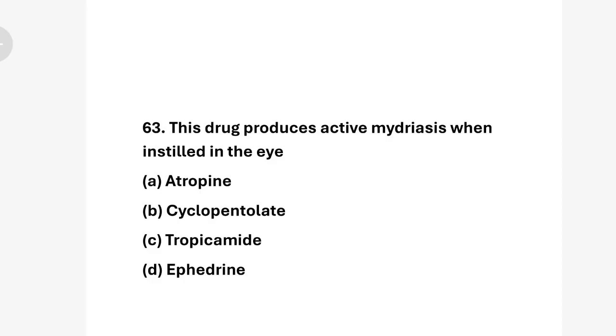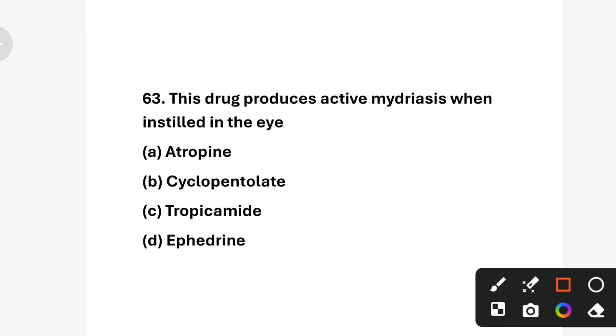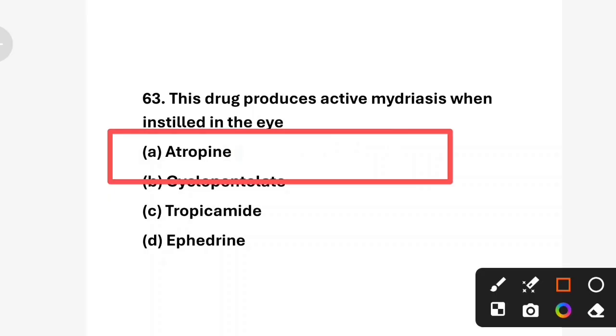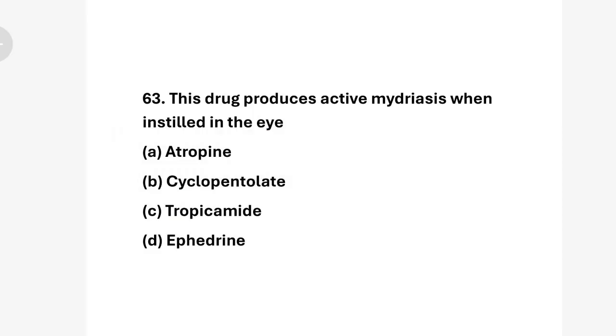This drug produces active mydriasis when instilled in the eye. Option A, atropine. Option B, cyclopentolate. Option C, tropicamide. And option D, ephedrine. Correct answer is option A, atropine. Atropine is an anticholinergic drug that blocks muscarinic receptors, causing pupil dilation and paralysis of accommodation. Okay, and cyclopentolate causes mydriasis but for a shorter duration than atropine. And ephedrine is mainly used as a nasal decongestant, not for mydriasis.